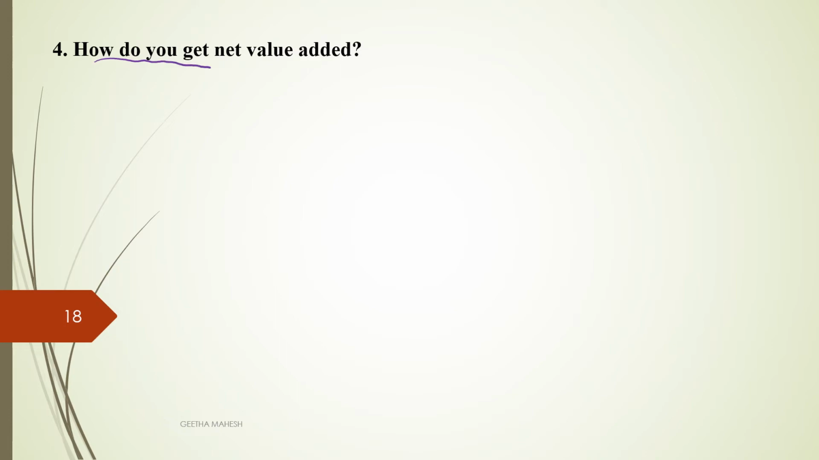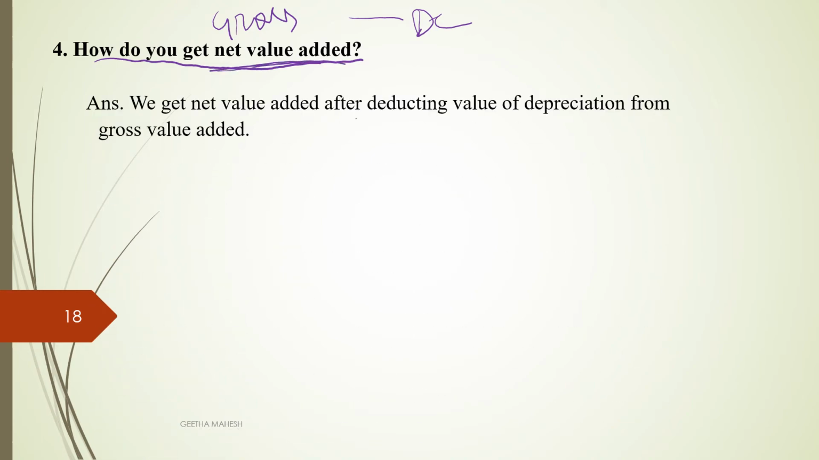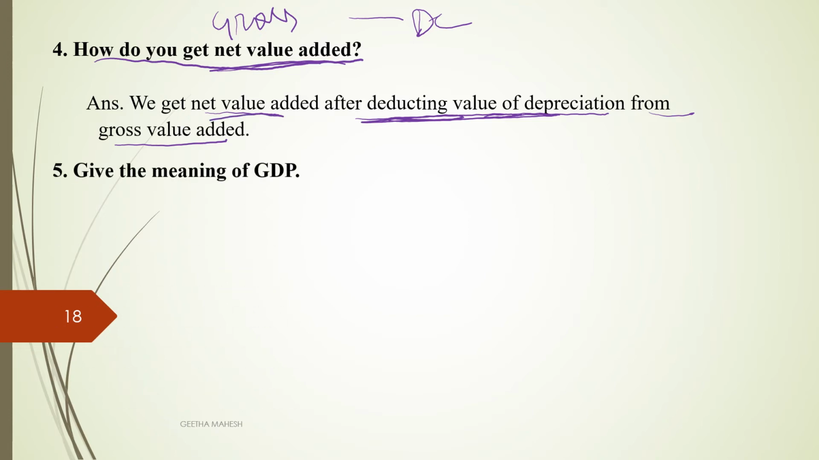How do you get net value added? From gross value added, if we deduct the depreciation charges, then you will arrive at net value added. After deducting the value of depreciation from gross value added, you arrive at net value added.